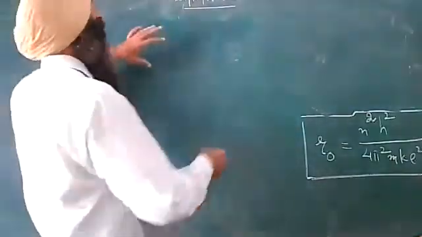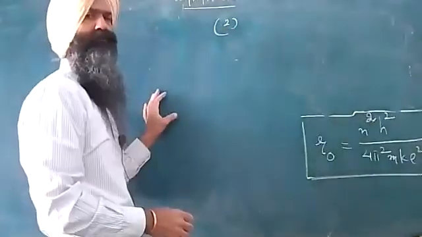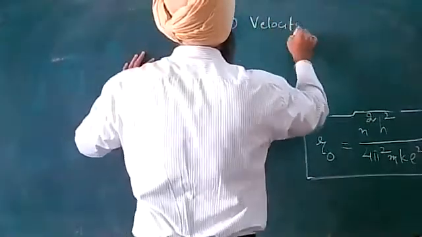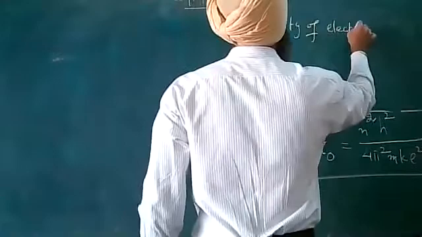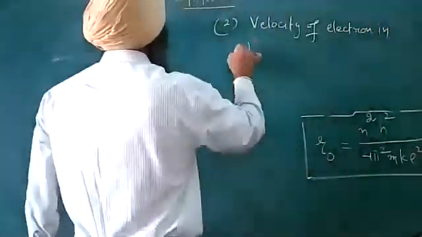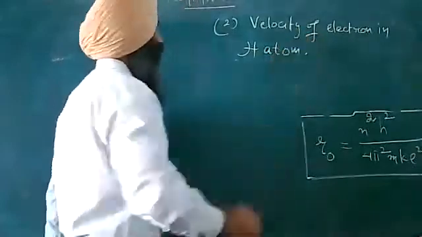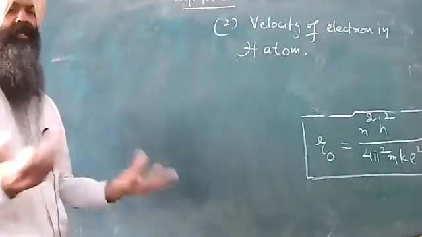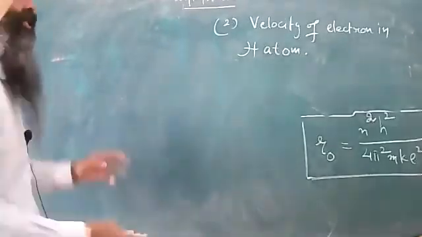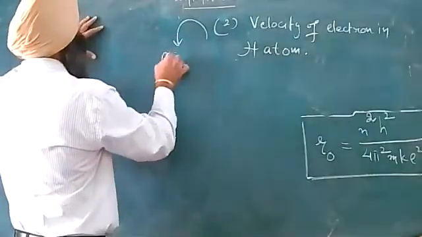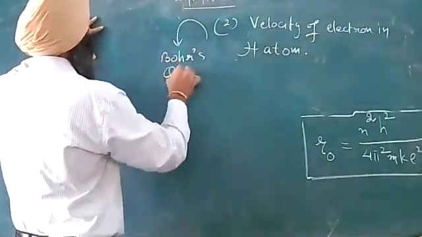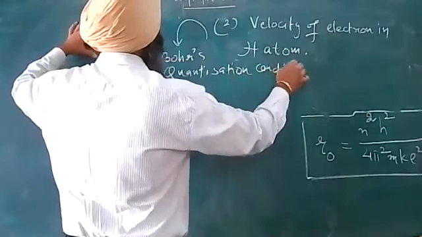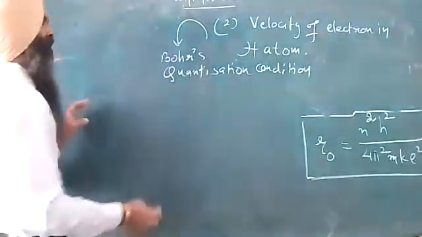So the second application of Bohr's model of atom is regarding the velocity of the electron in the hydrogen atom. Regarding this, I will begin with Bohr's quantization condition once again. Dear all, Bohr's quantization condition, what does it convey?